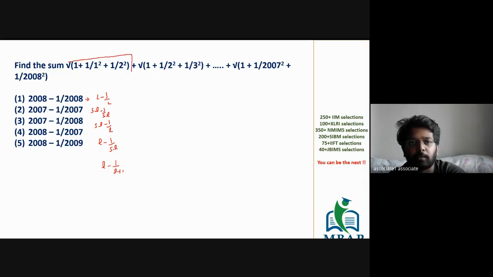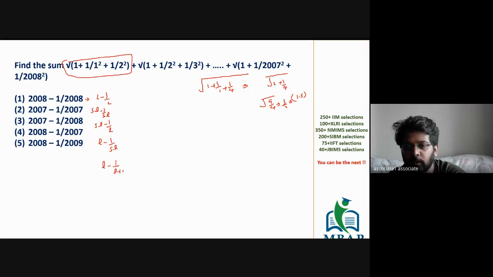Let's solve only the first part. For this you do not need any theorem or formula. It's 1 upon 1 by 1 plus 1 by 4. I hope all of us can solve this. It is 2 plus 1 by 4, which is nothing but 9 upon 4. 9 upon 4 is 3 by 2, which is 1.5. The only thing you need to do, Prathamesh, Yash, everyone, is change all the options in accordance with the last number that you considered. The last number that you considered here was 2.